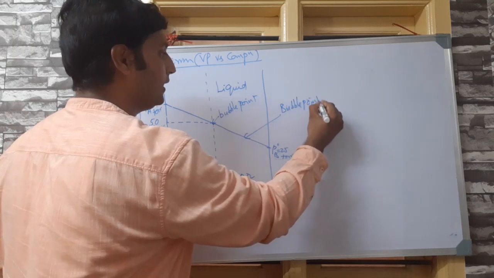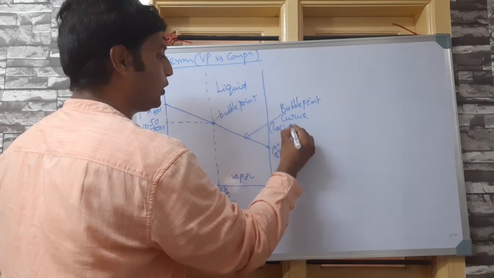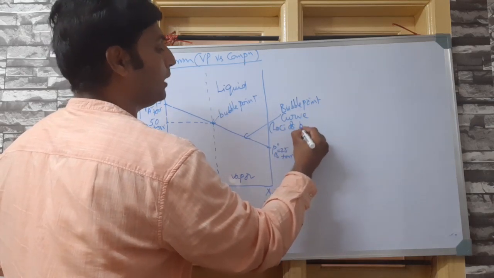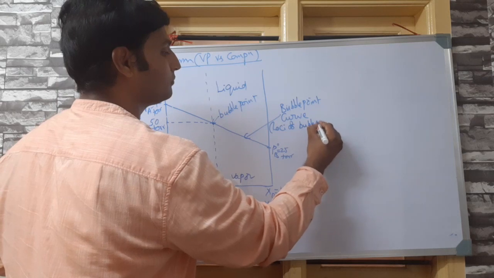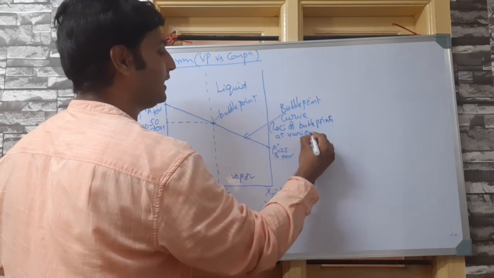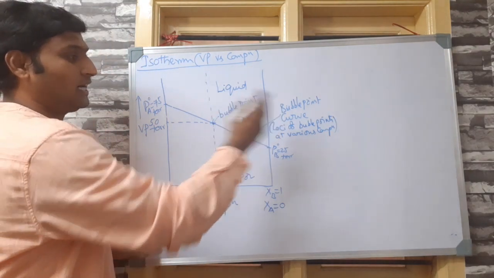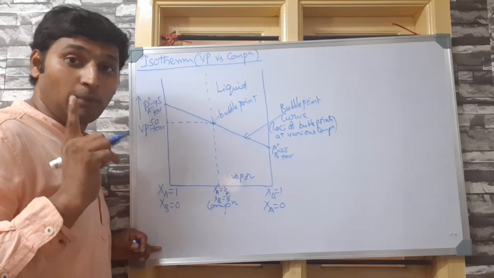What do you call it? Bubble point curve. That is loci of bubble points at different compositions.